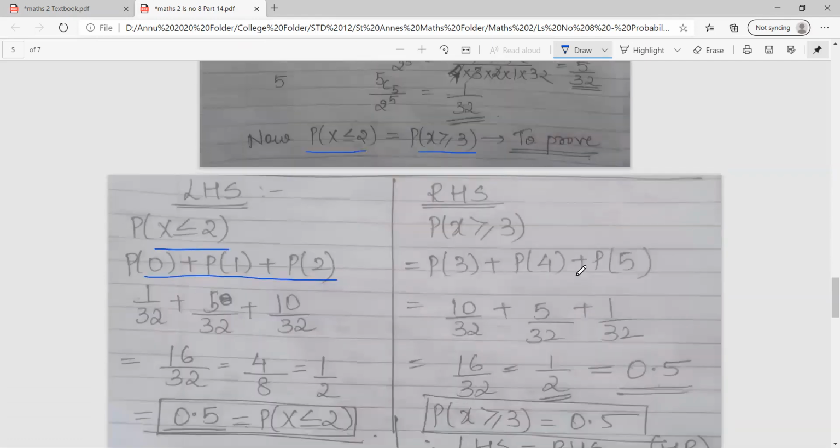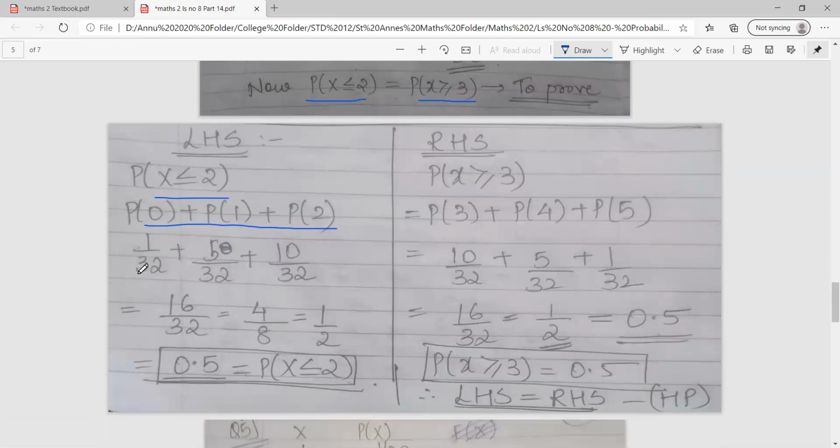So as the denominators are same, this was the reason I did not reduce. Otherwise you would have to make the denominators equal again. So 10 plus 5 plus 1 gives me 16 by 32, which is 4 by 8, which is 1 by 2, which is nothing but 0.5.